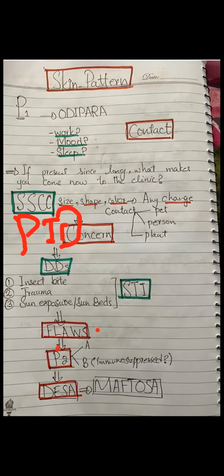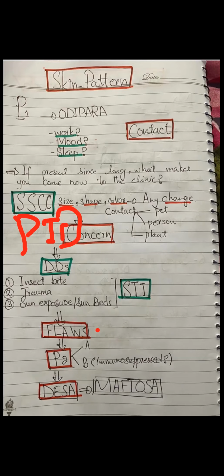Okay. Now, after the flaws, your next step is P2. Your P1 is your presenting complaint. P2 has two components, doctors. The first component is P2A. Now, what is P2A? P2A is past history of presenting complaint.